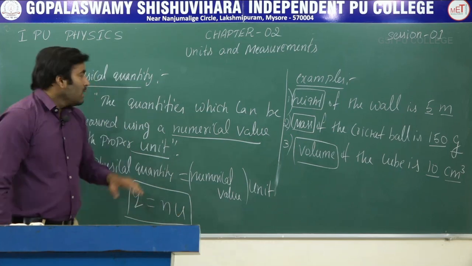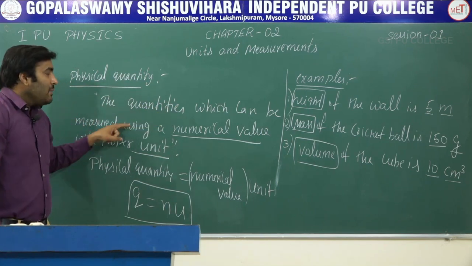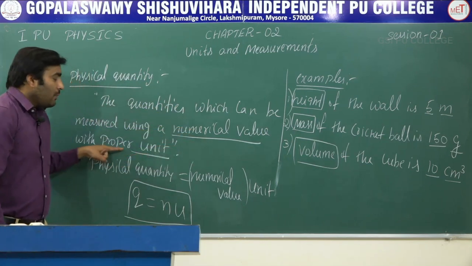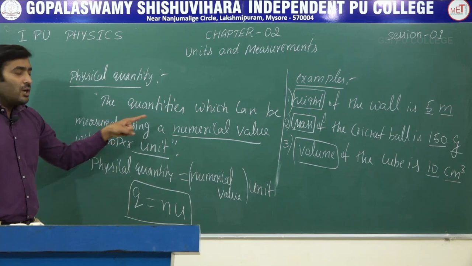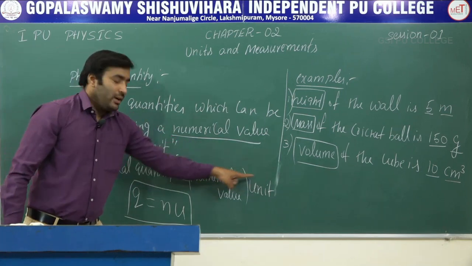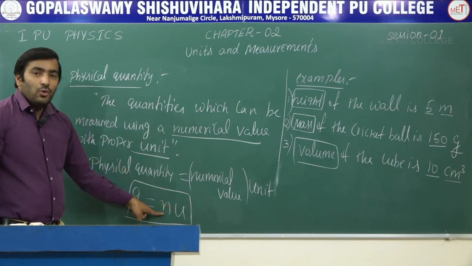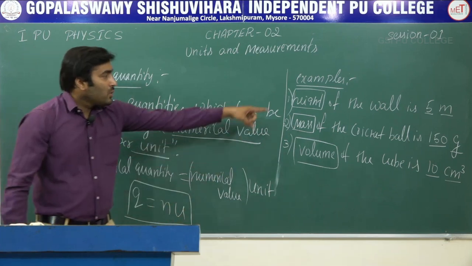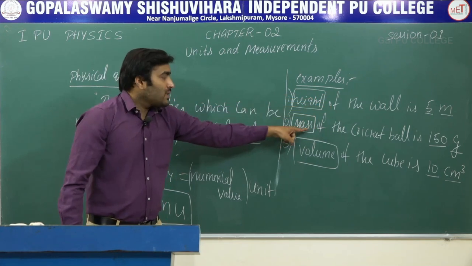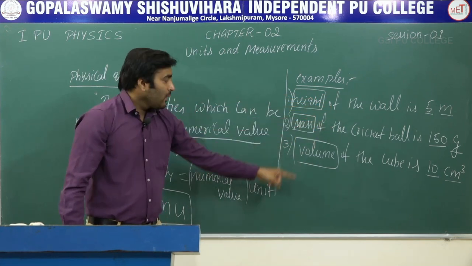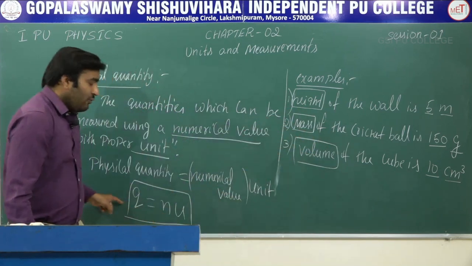So what we have learned here is the definition of physical quantity. The physical quantities are those which can be measured using a numerical value along with a proper unit. How do we represent a physical quantity generally? Physical quantity equal to numerical value into unit, or Q is equal to N into U. Q is quantity, N is numerical value, U is the unit of it. So you can see these examples here. Height of the wall is 5 meter. Mass of the cricket ball is 150 gram. Volume of the cube is 10 centimeter cube. So these examples are of this form.